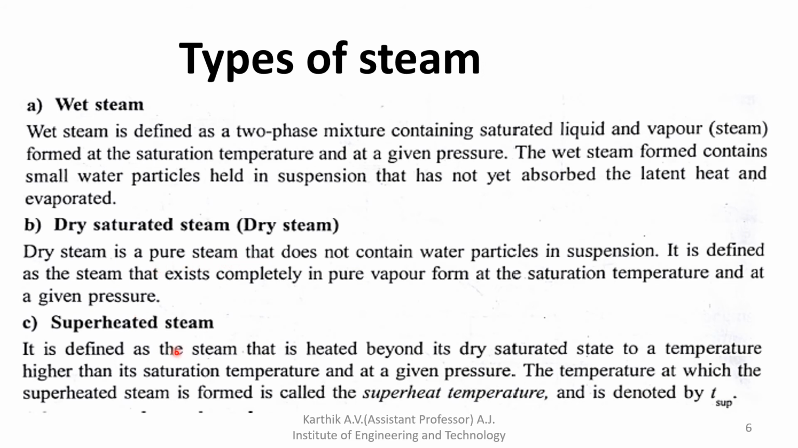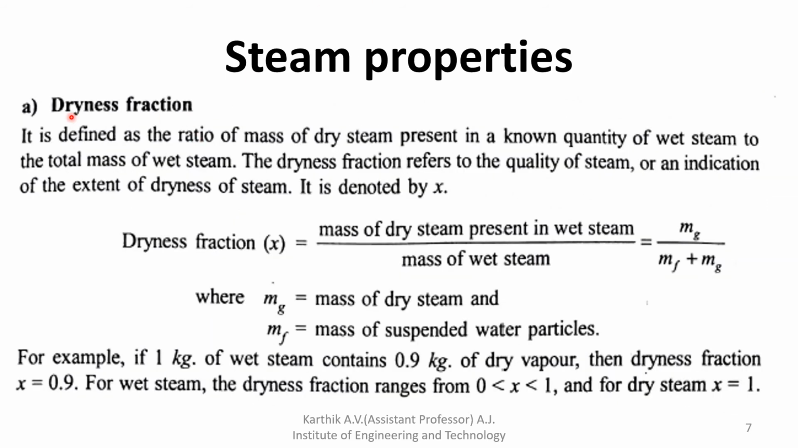And the next one is superheated steam. It is defined as steam that is heated beyond its dry saturated state to a temperature higher than its saturation temperature at a given pressure. The temperature at which the superheated steam is formed is called the superheated temperature and is denoted by T superheated. Okay, so next we will study the steam properties.